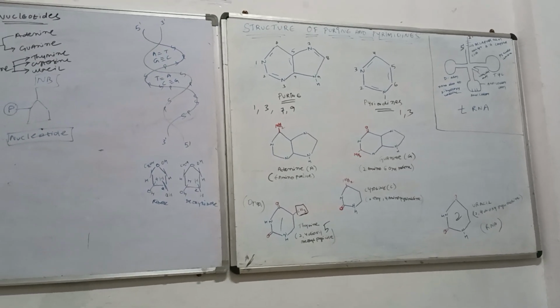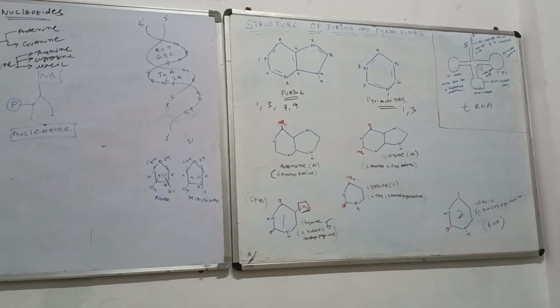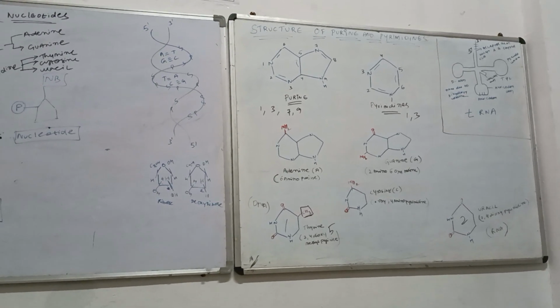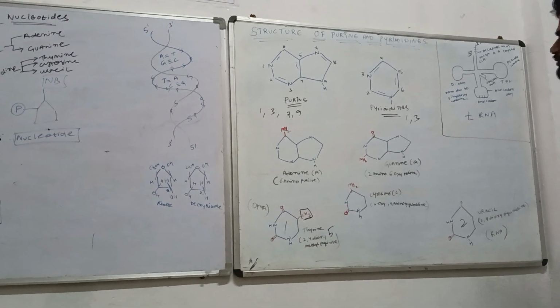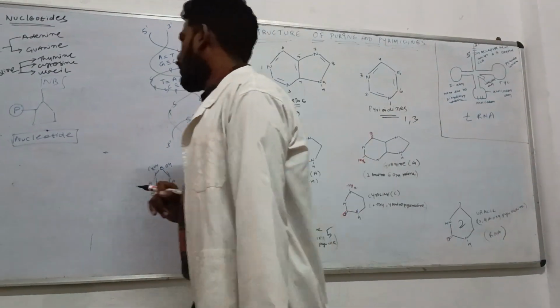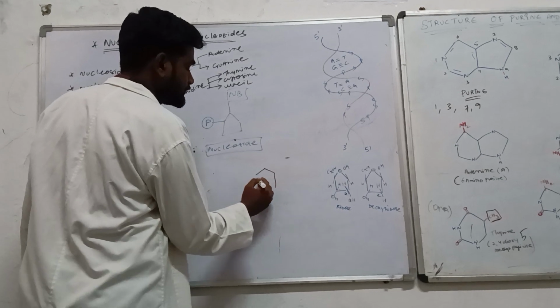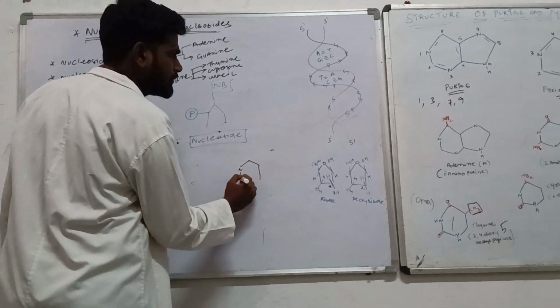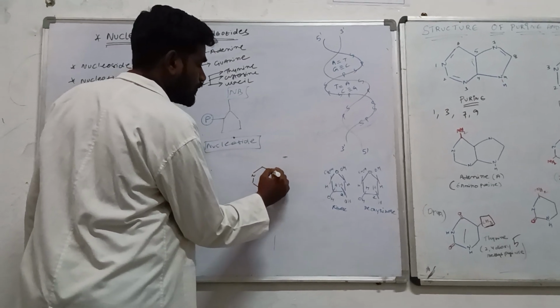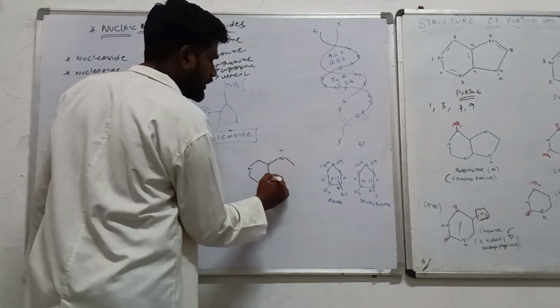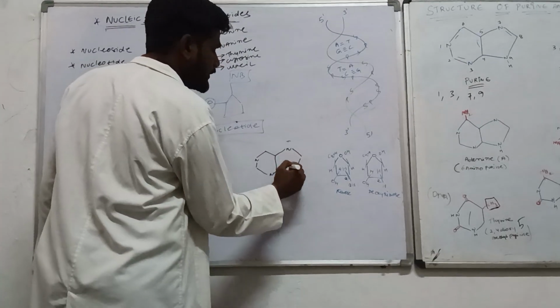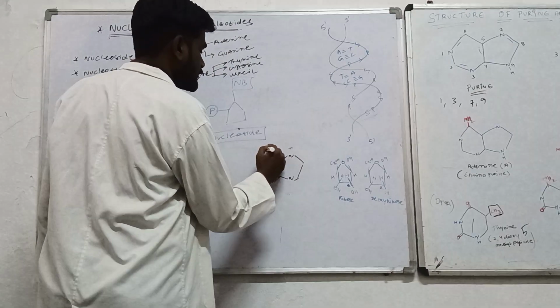It was very easy. Now, if I want to make a structure of the guanine monophosphate, then I must draw the guanine group first, isn't it? Now, you should be seeing on the board.